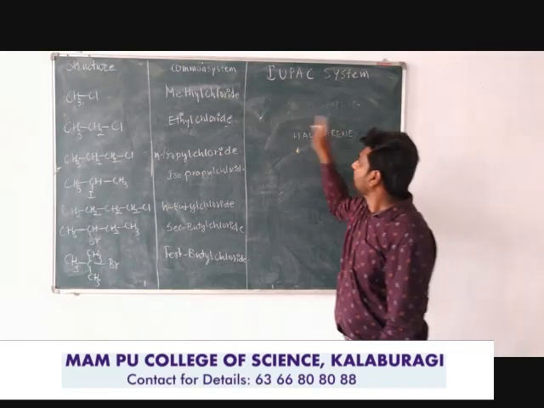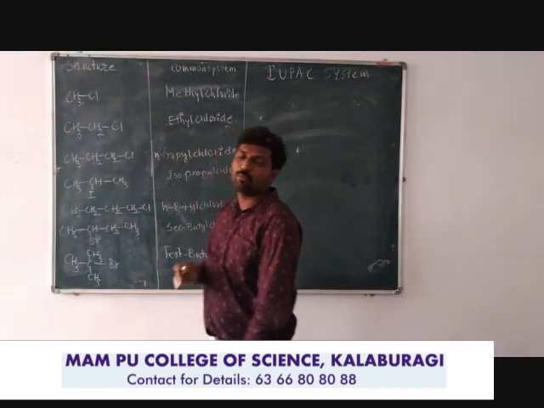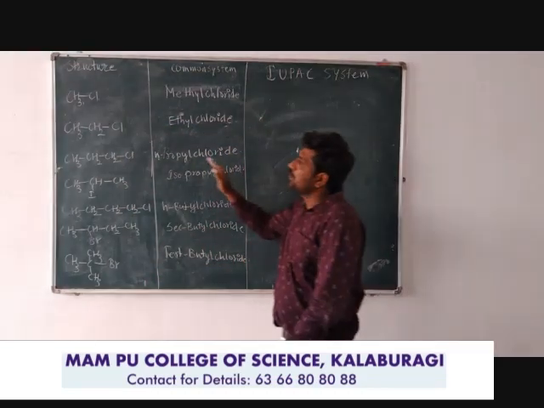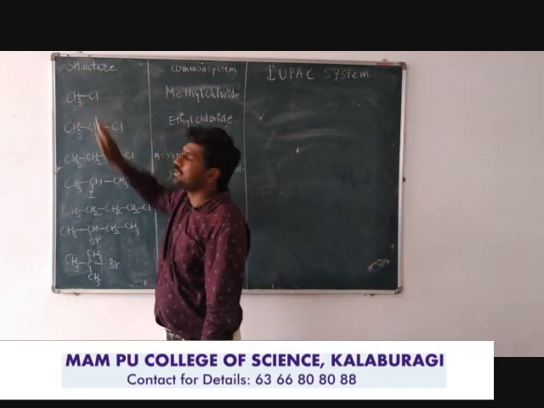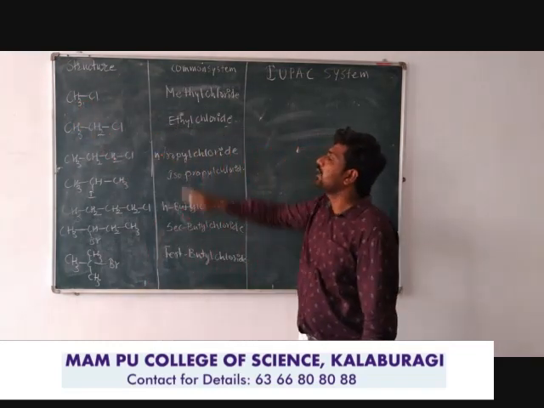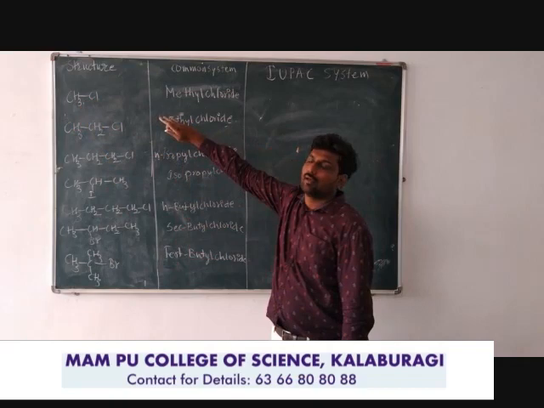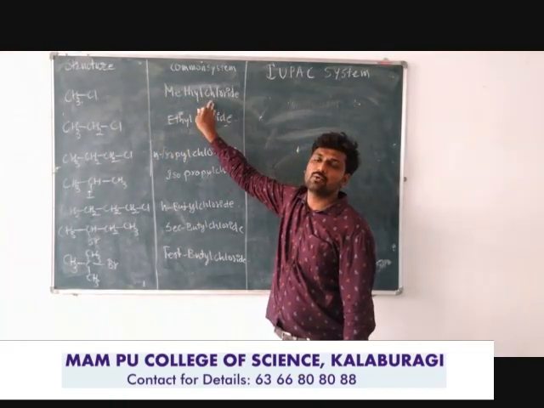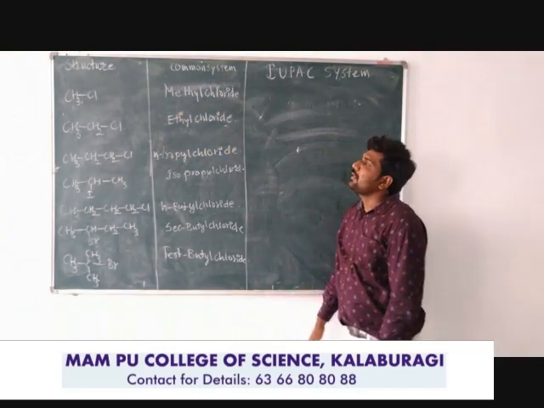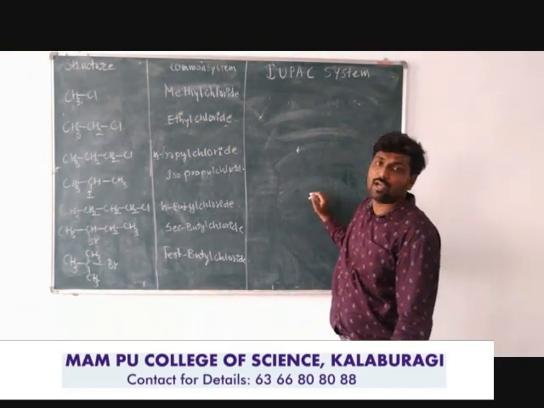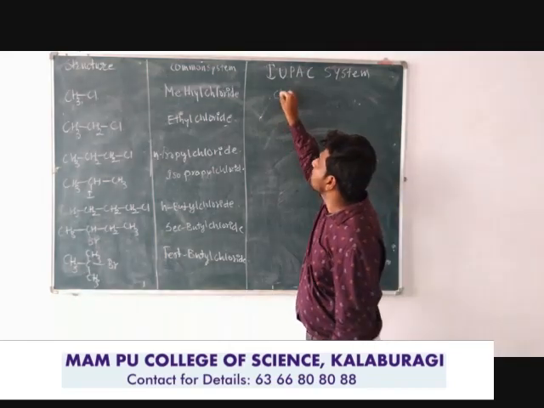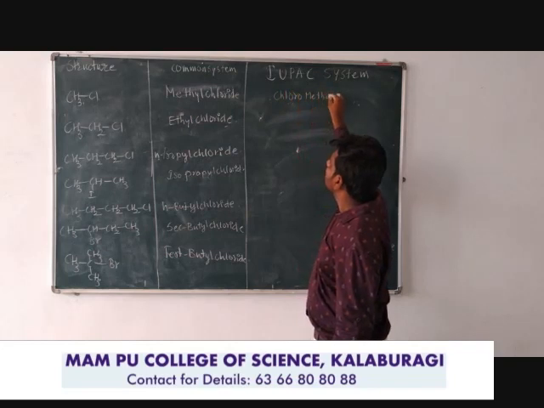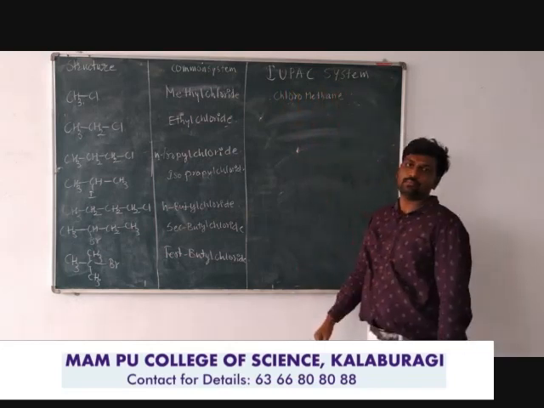You know the common system formula for all types of haloalkanes and haloarenes. Look at this example, CH3Cl. CH3 is methyl. According to the common system, it is an alkyl halide, methyl chloride. So methyl chloride is the monohaloalkane of that example. But in the IUPAC system, we have to name it as chloroalkane. Alk is meth because of one carbon atom, so chloromethane.